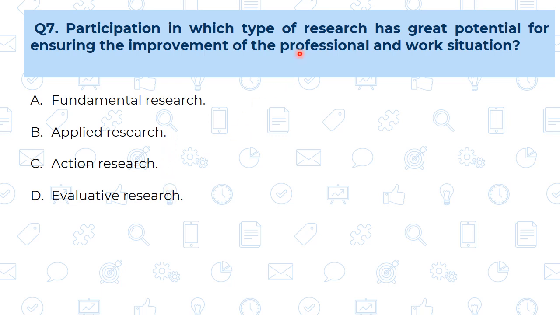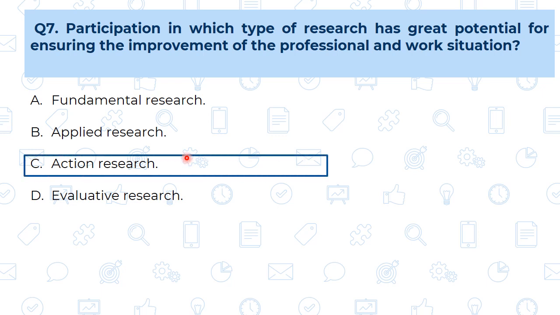Always remember, whenever there are words like professional or work situation, it comes to action research, because action research works on a limited area. Here we select a particular specific problem and deal with that. In all other researches, there is a wide coverage area. So action research is going to give you improvement for the professional and the work situation.